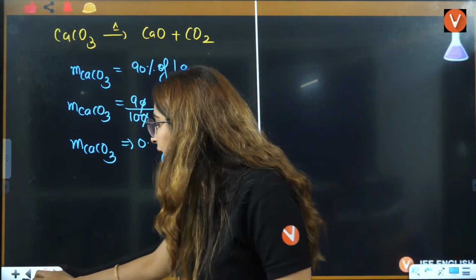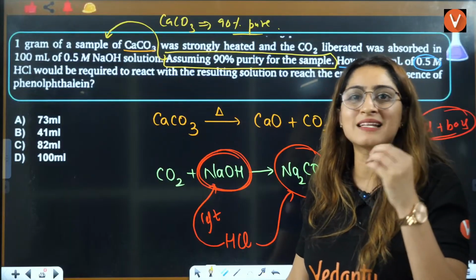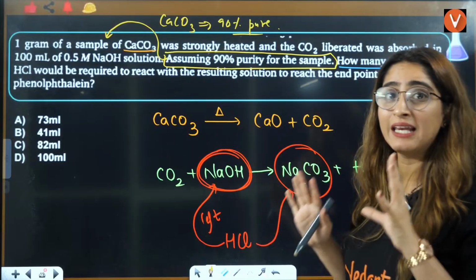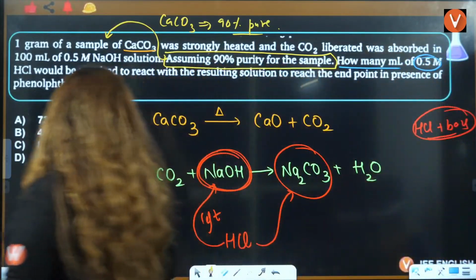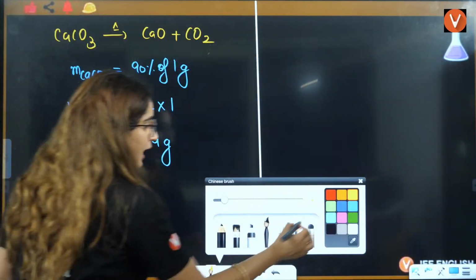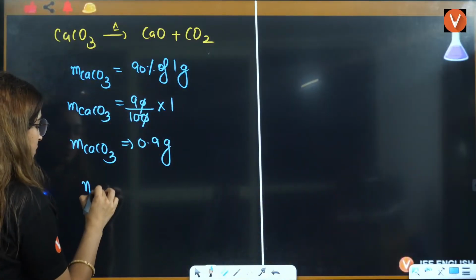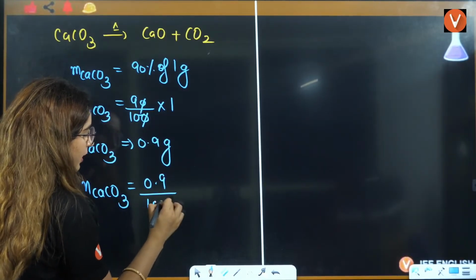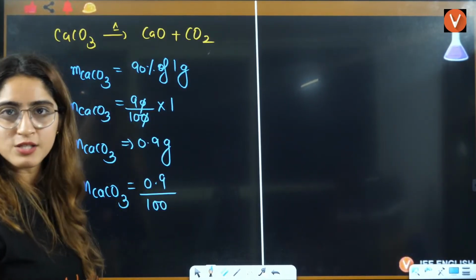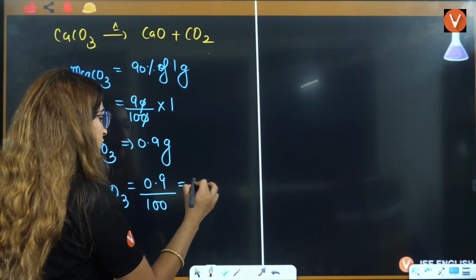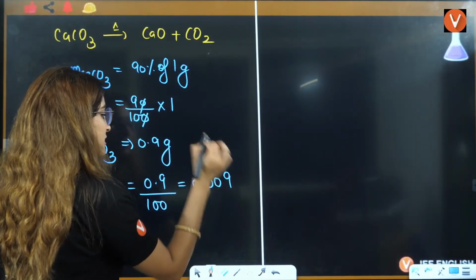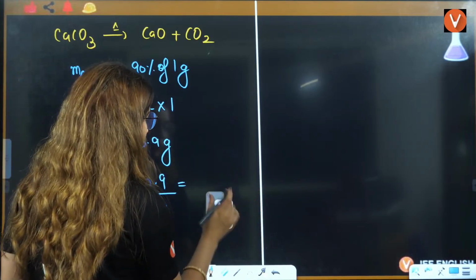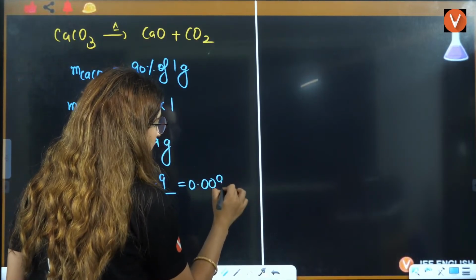Now, we know that moles is something that saves us every time. So we should always deal in moles. We will calculate the moles here. Number of moles of CaCO3 is 0.9 divided by 100, because 100 is the molar mass of CaCO3. So that will be 0.009 mole.